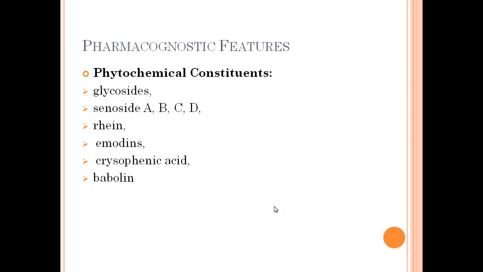It contains Sennoside A, Sennoside B, Sennoside C, and Sennoside D. These are the main active constituents of Cassia angustifolia or senna. In addition to the sennosides, it also contains rhein, emodins, chrysophanic acid, and kaempferol.